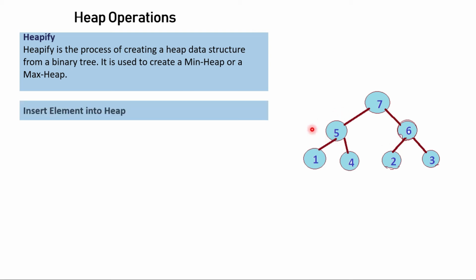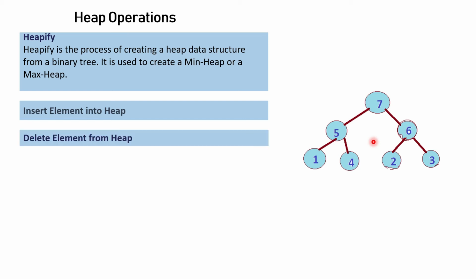Okay, second operation is insert element into heap. If I have to insert a new element in this heap, suppose this is a max heap, and I have to insert a value called 11, then where will it be positioned, so that each and every node structure will be maintained as a max heap after insertion also. That is called insert element into a heap. Same way, delete element from heap. If I have to delete this node 5, then how to restructure or rearrange this whole heap structure to maintain it as a max heap or min heap. That is called deleting element from a heap.